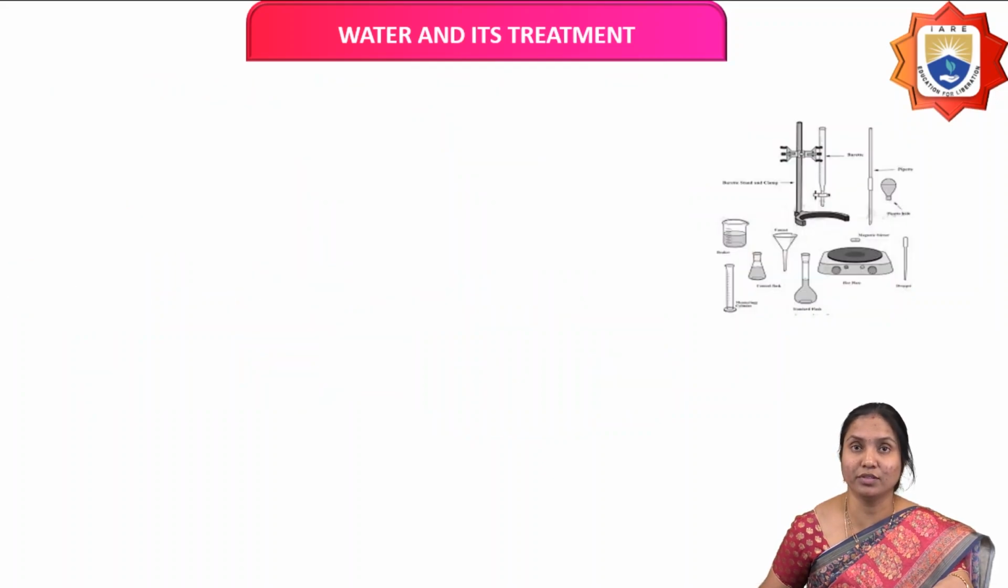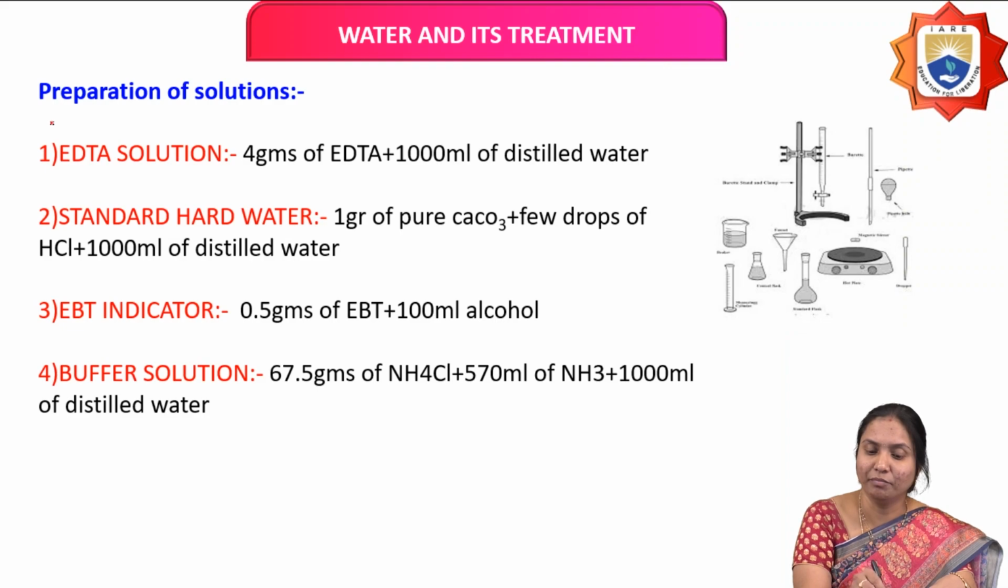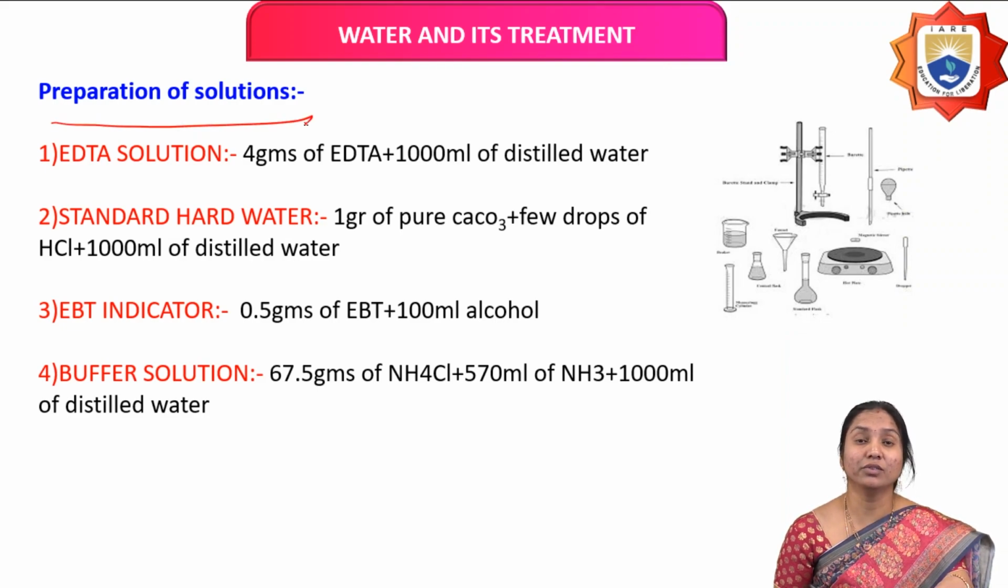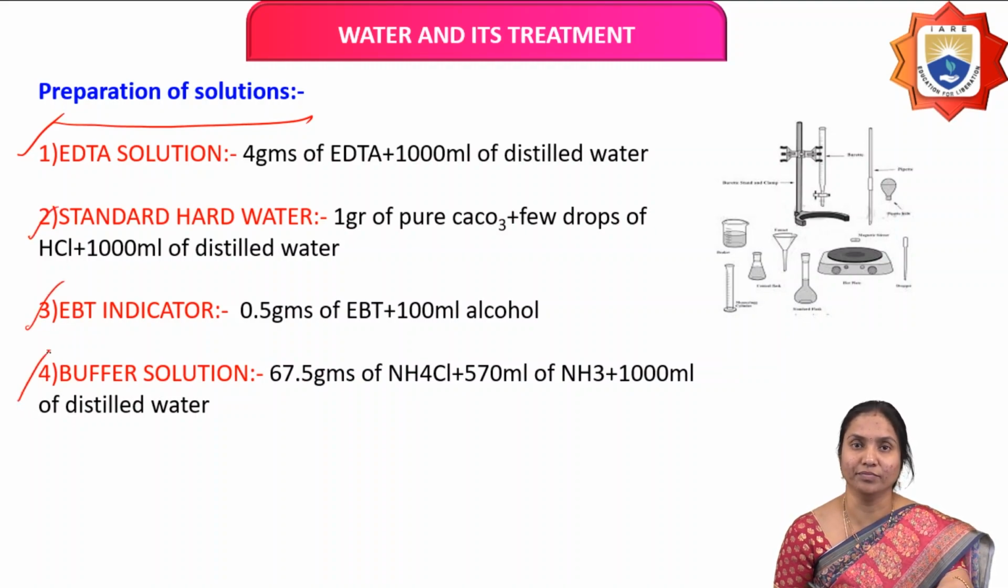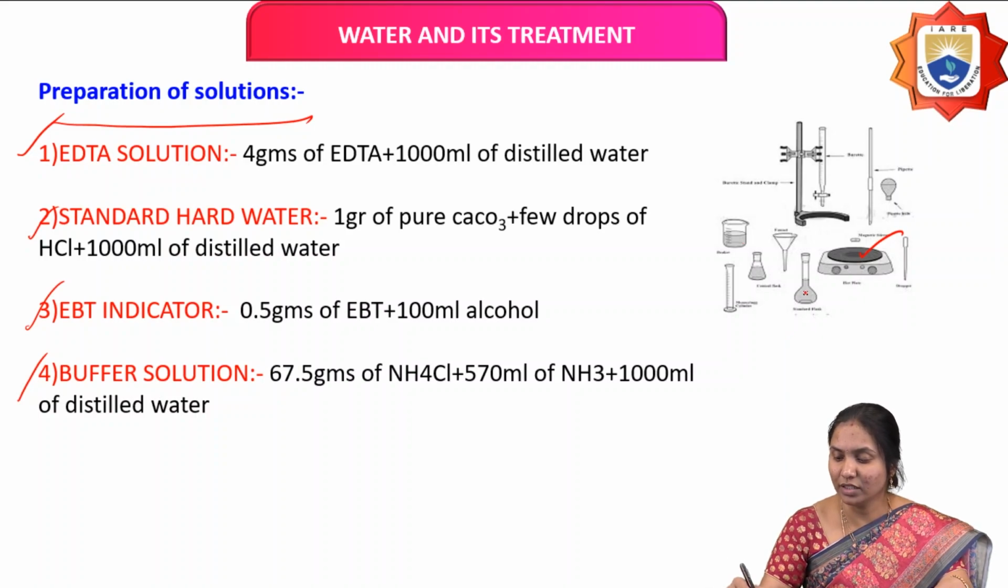Next we'll discuss the procedure. First, preparation of solutions. Estimation of hardness of water by EDTA method. For this purpose, the chemicals we are using are EDTA solution, standard hard water, EBT indicator and buffer solution. So EDTA solution, how can you prepare it? Weigh out 4 grams of EDTA powder using the weighing machine